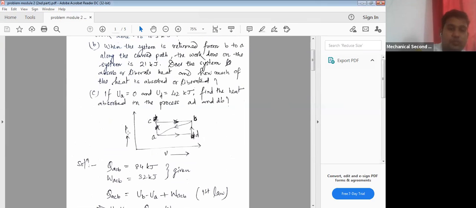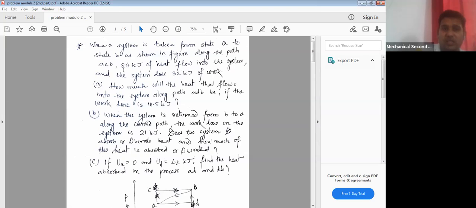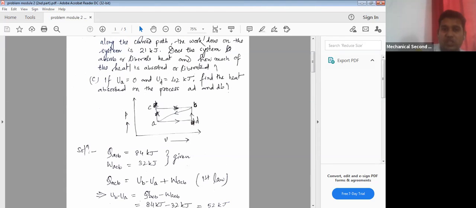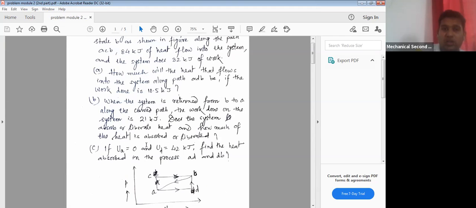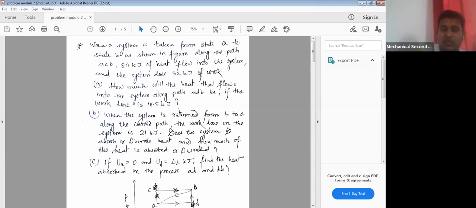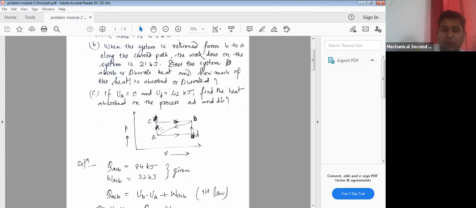Okay. So you can see QACB is equal to 84 kilojoule. It is already there in the question. And WACB, that is work done along ACB, is 32 kilojoule. It is also given there. For the path ACB, the Q, that is heat, is given and the work is also given.